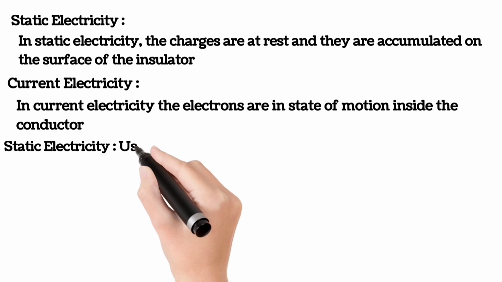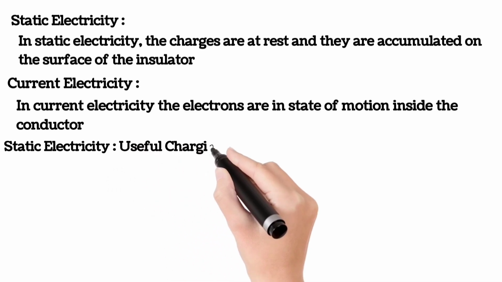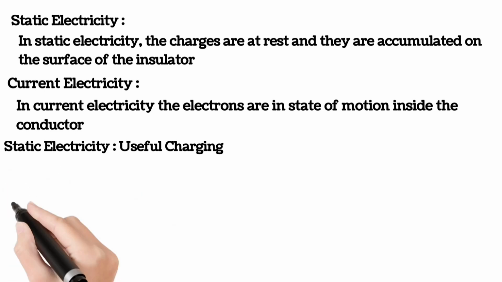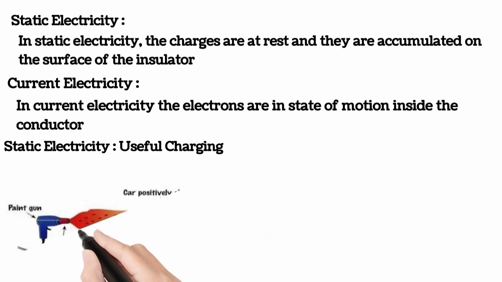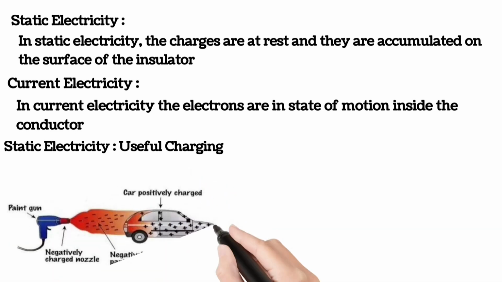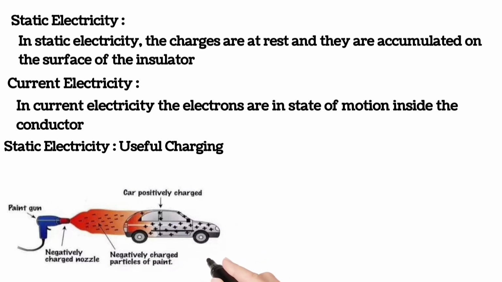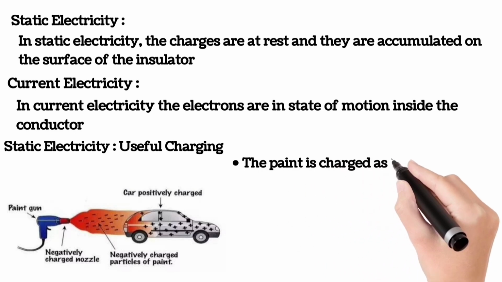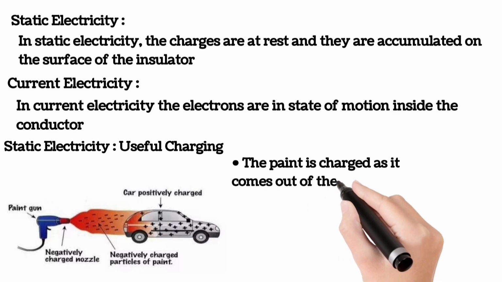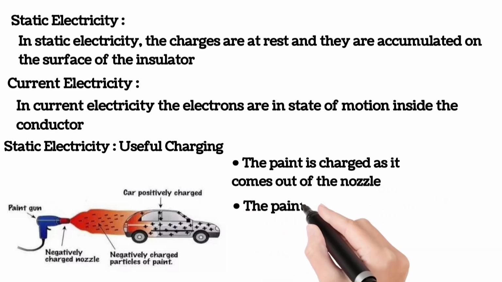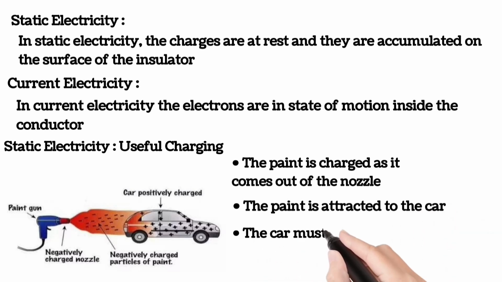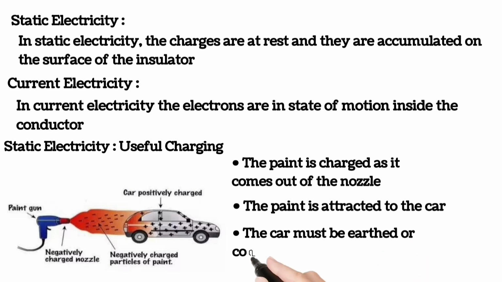Let's see an example of static electricity. Electrostatic paint charging. Here, the paint gun blows out the paint to the car, and the paint reaches the car. The paint is charged as it comes out of the nozzle. Here it is negatively charged due to the negatively charged nozzle. The car must be earthed or connected to positive voltage. Now the paint is attracted to the car because of the opposite charges. This is static electricity.